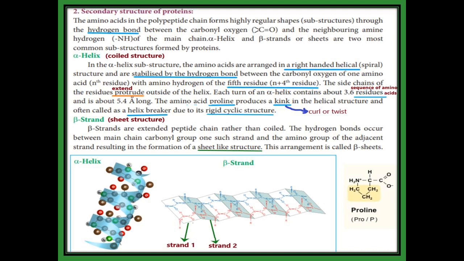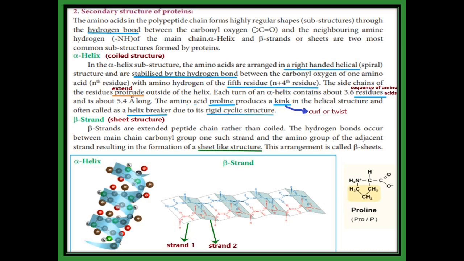Then each turn of the alpha helix contains how many residues? 3.6 residues. What is the meaning of residue? It is the amino acid in the sequence that is called a residue, and the length of each residue in the sequence is 5.4 Angstrom.